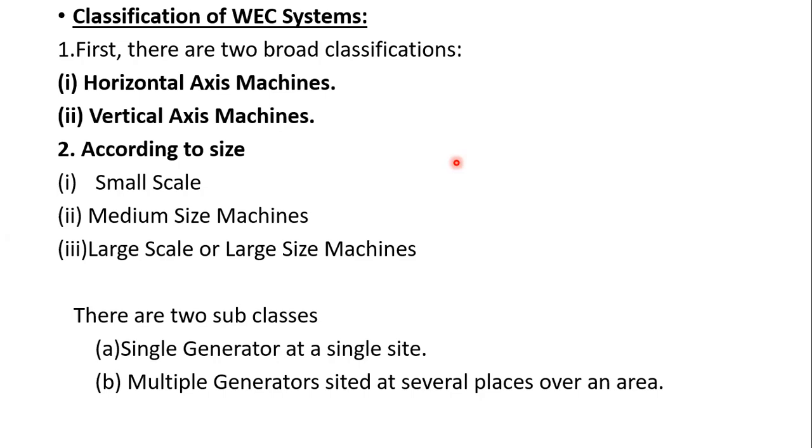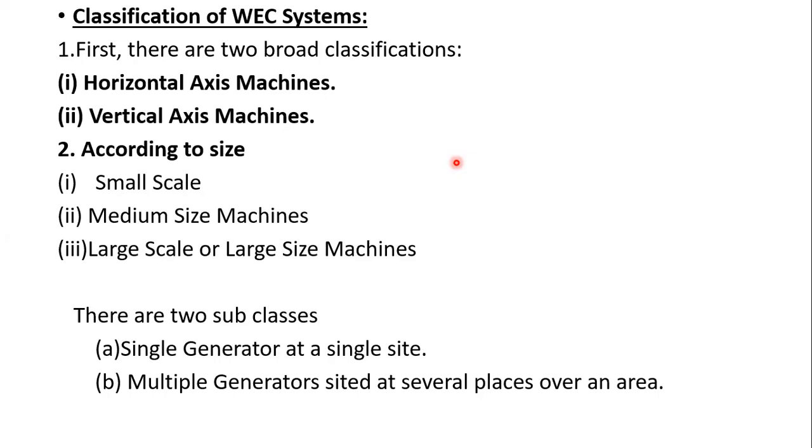That's why the name exists, horizontal axis machines. And the aeroturbine plane is vertical, facing the wind. In horizontal machines, the aeroturbine plane is vertical facing the wind, and the axis of rotation is horizontal.